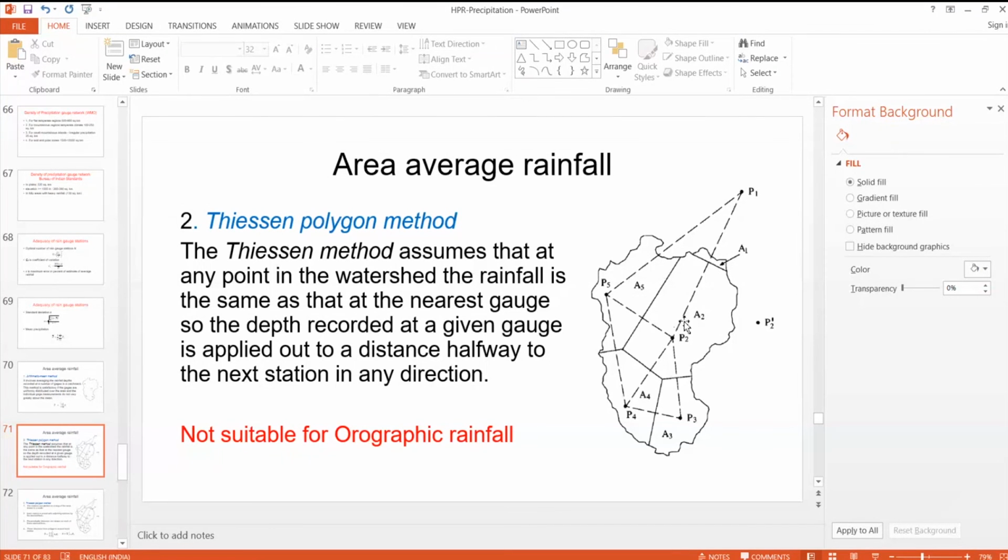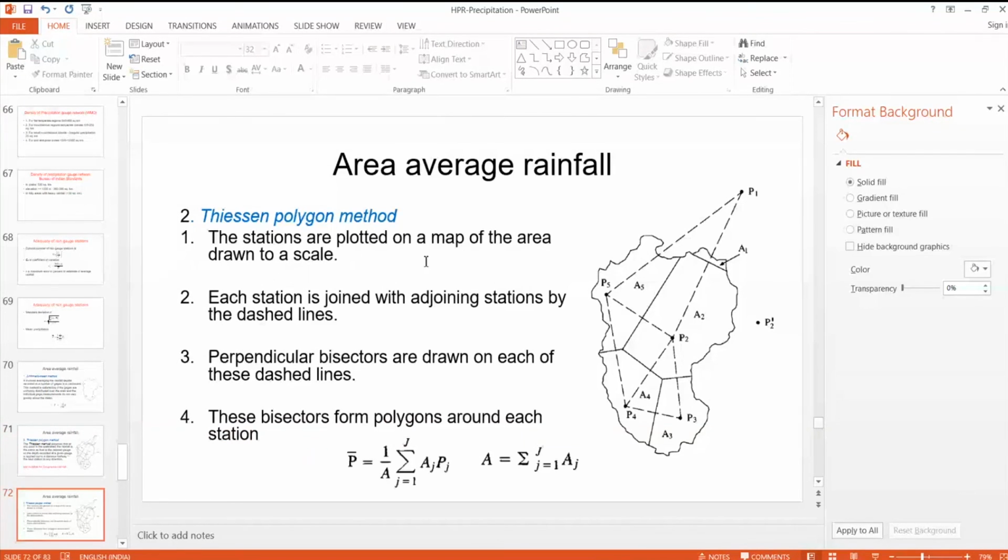We have to divide this catchment area into different zones, and for each zone we draw boundary lines. They are nothing but the bisecting lines of the connecting lines between these gauge stations.